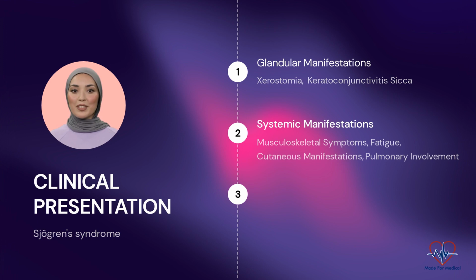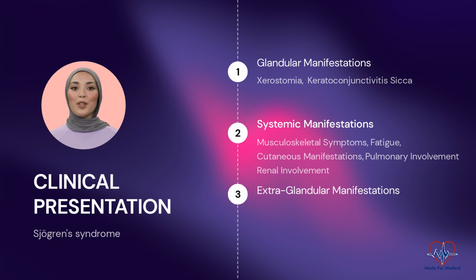Sjogren syndrome can cause tubulointerstitial nephritis, leading to renal dysfunction. Renal involvement may be asymptomatic or present with features of renal insufficiency, including proteinuria, hematuria, and decreased glomerular filtration rate. Extraglandular manifestations.